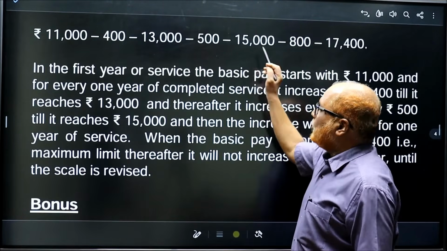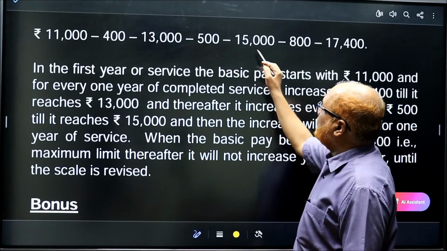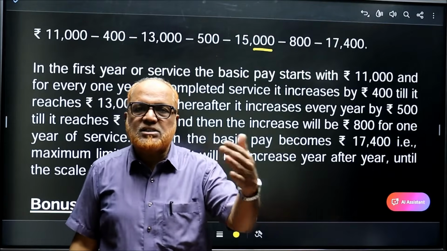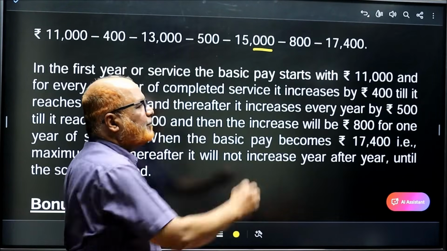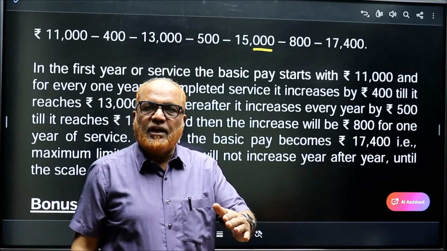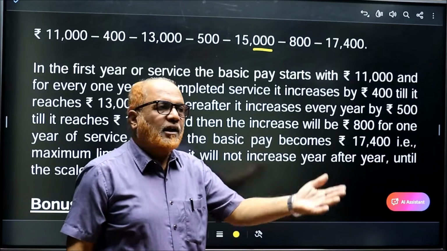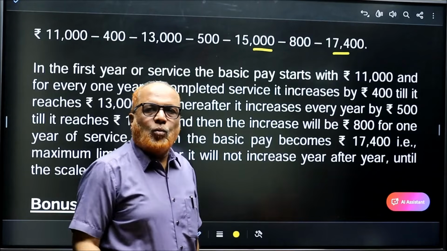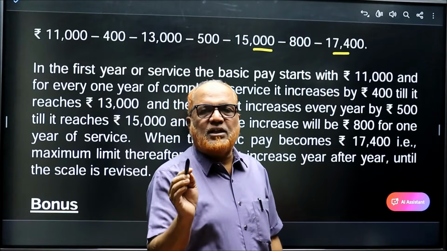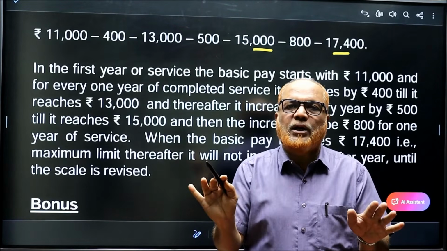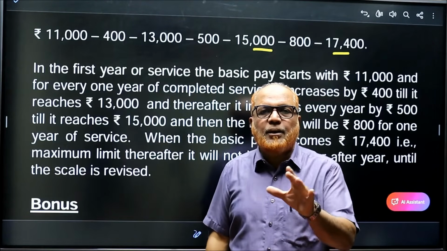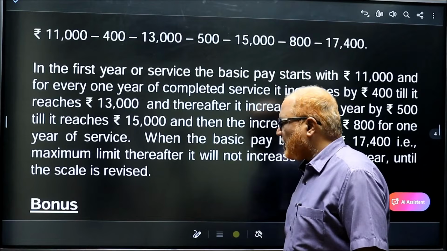Now it will go up to 15,000. Once it reaches 15,000, the next increment will be 800. So 15,800, then again 800. Like this, it goes up to 17,400. Once it reaches 17,400, there will be no increment in salary. This is called graded pay scale.